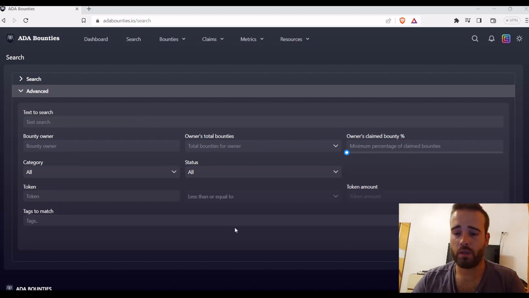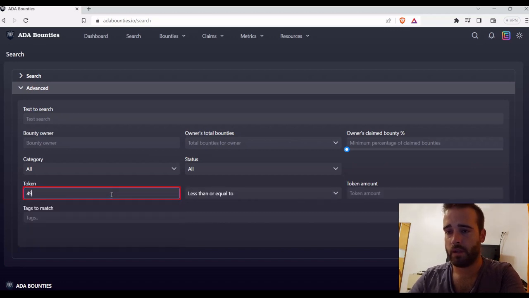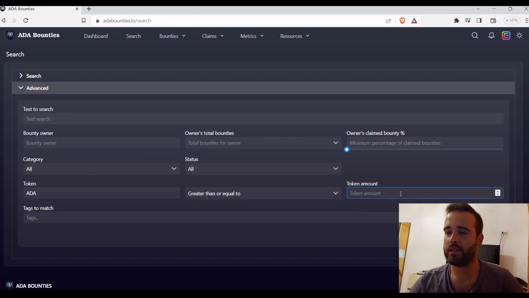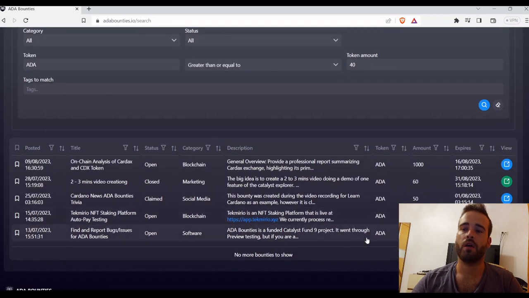For example, I'll just search for bounties above 40 ADA. Let's say 40. We need first here to select the token. The token should be ADA. We select it here, and then we say less than, greater than, or equal to. So we want things above 40 ADA, and we select the token amount, and then we search. And here we can see all the offers that were above 40 ADA.